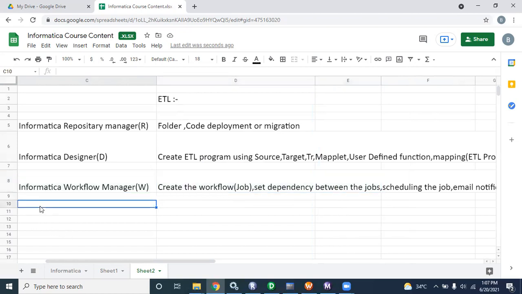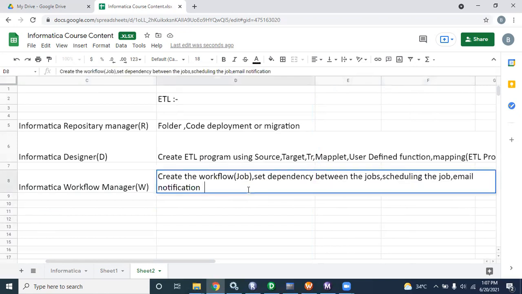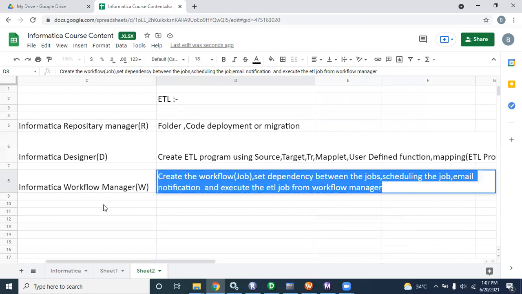Once the job is created, you can also execute it. I forgot to mention, you can execute the ETL job or ETL workflow from Workflow Manager. Those are the things we will do, and those responsibilities are taken care of by Informatica Workflow Manager.